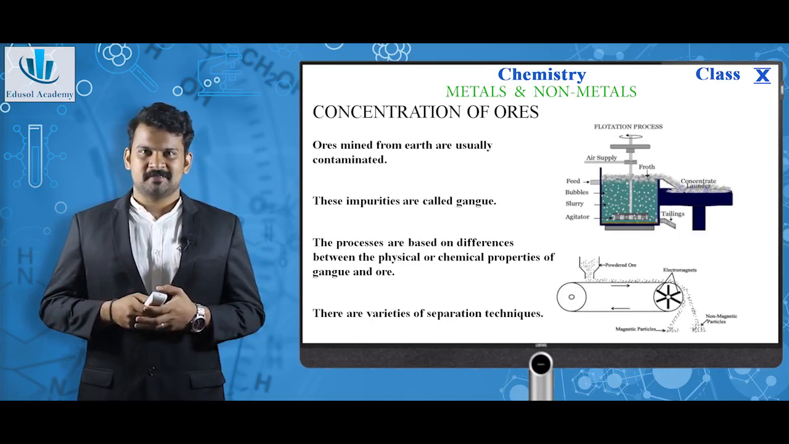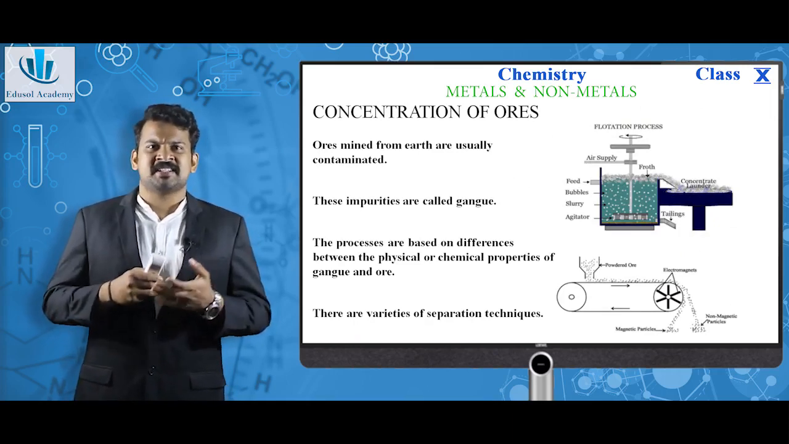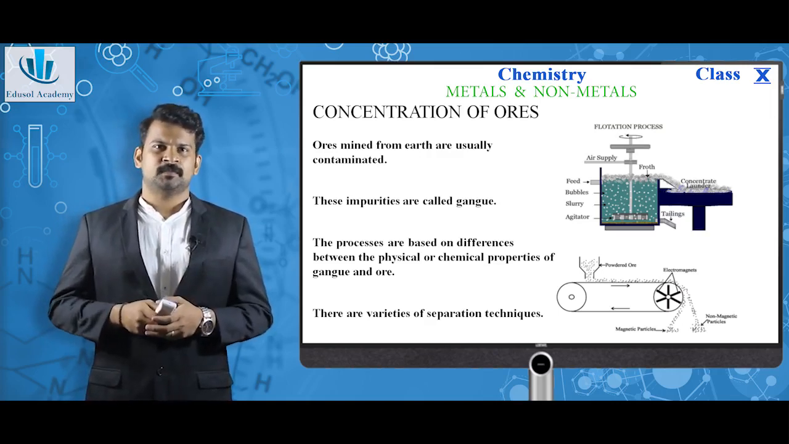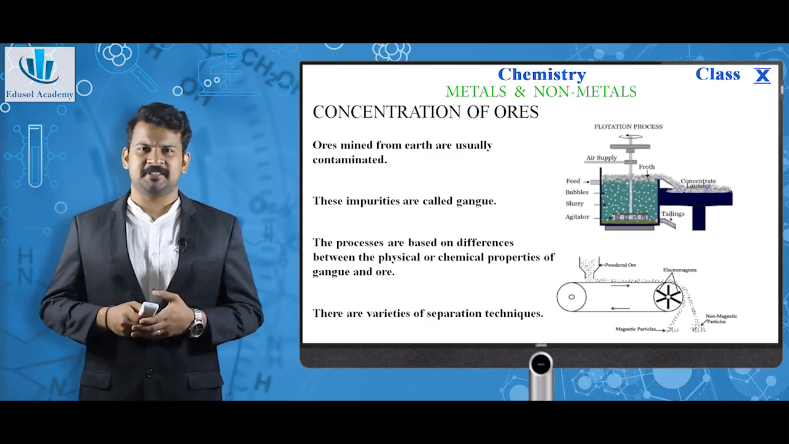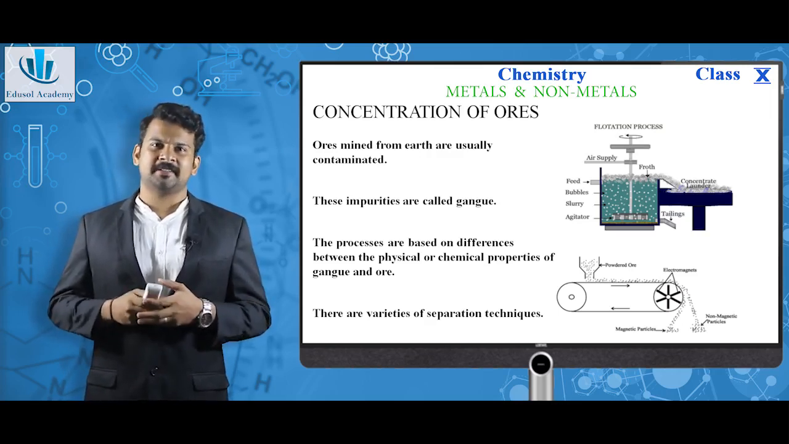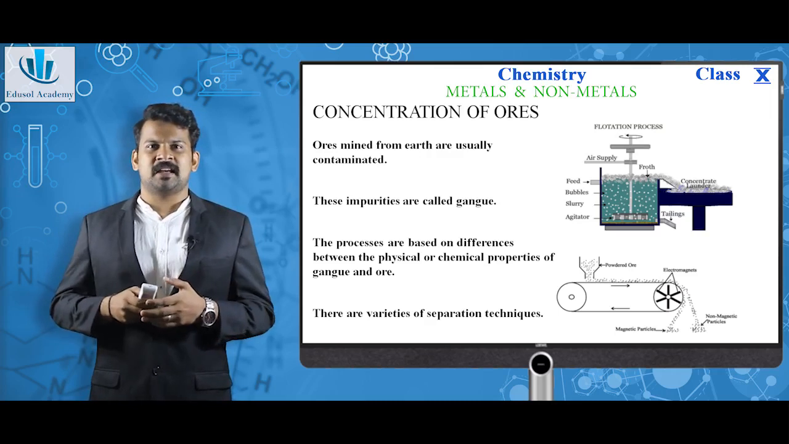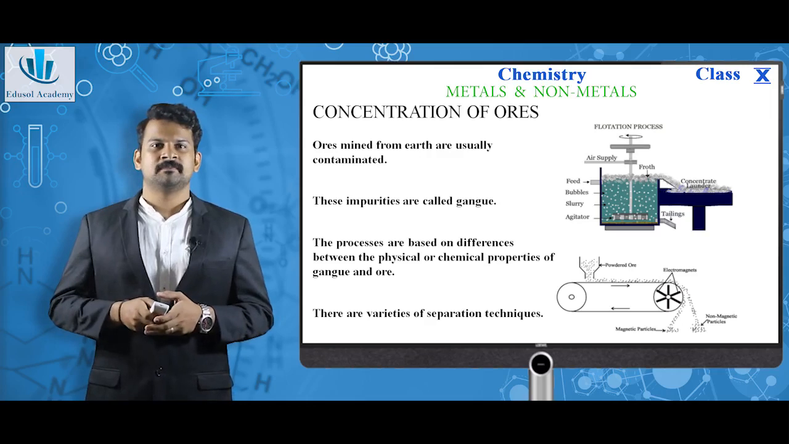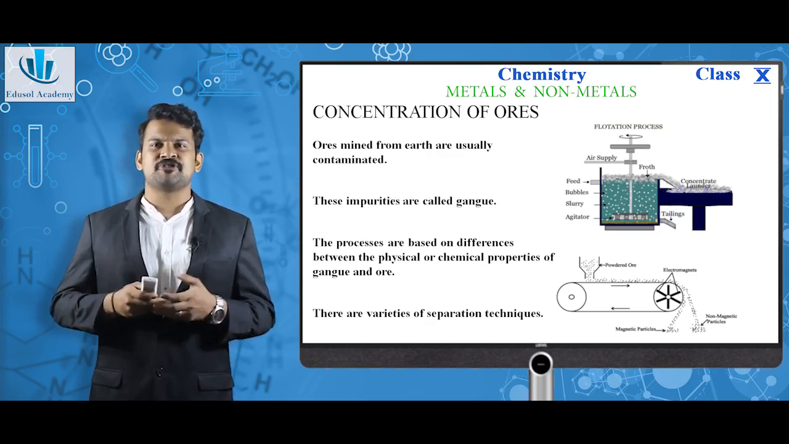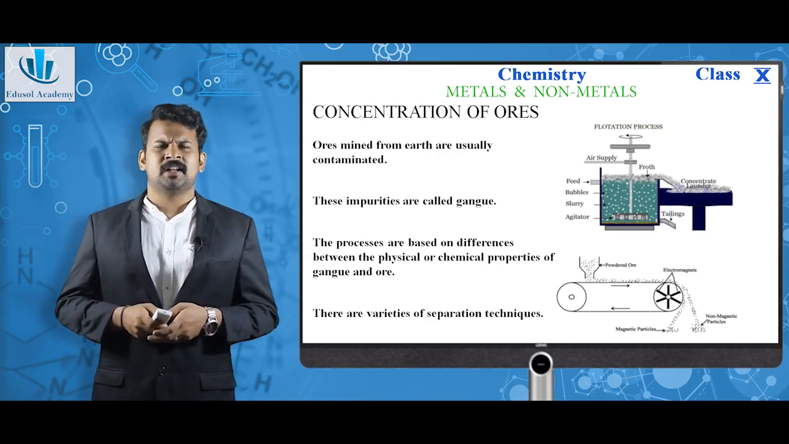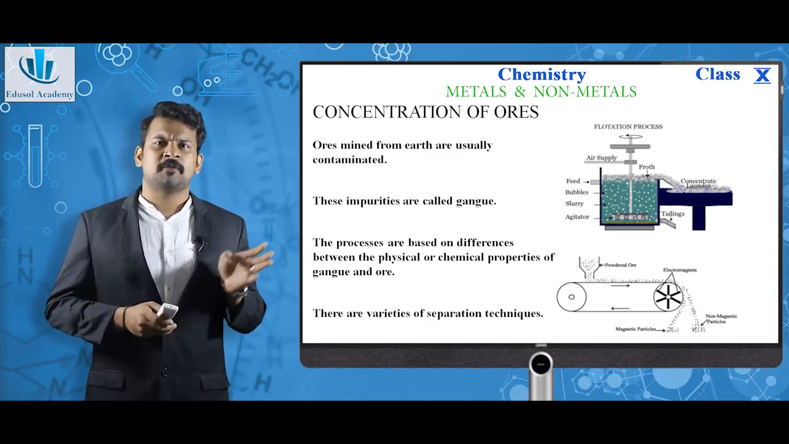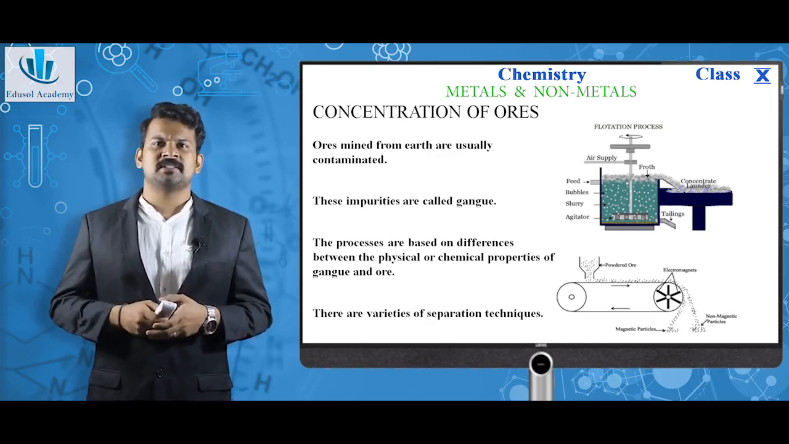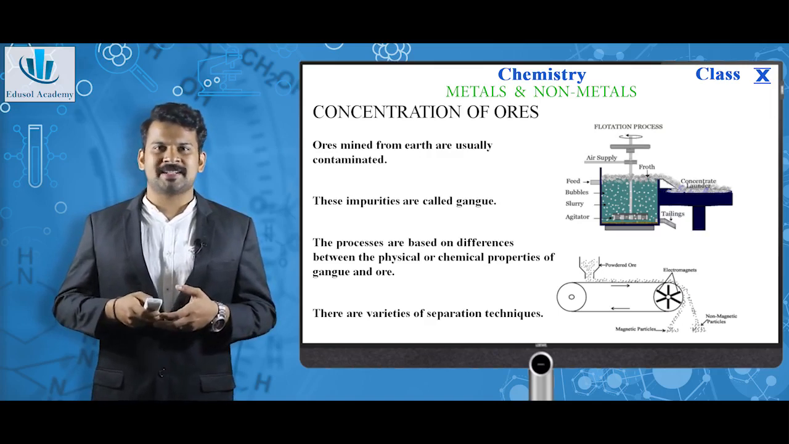Concentration of ores. As the name suggests, concentration is simply the treatment of ores to make them really pure. Ores mined from the earth are usually contaminated. These impurities are called gangue. The processes are based on differences between the physical or chemical properties of the gangue and the ore. There are various separation techniques. As you can see in the picture, there are two broad techniques: froth flotation process and magnetic separation. These are the two main concentration processes that we do for ores while extracting the metal.